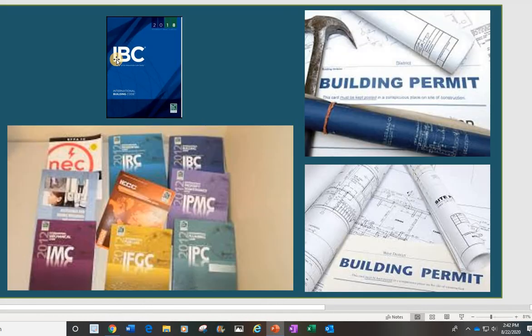So the IBC, International Building Code, is the one people use before they design, and after they design they submit it for approval from the city. They need the planner and plan checker. For example, I am working for a city right now. I use many different kinds of codes, not just the IBC, not just the California Building Code. I have many different kinds of codes to correct the plans for the people.